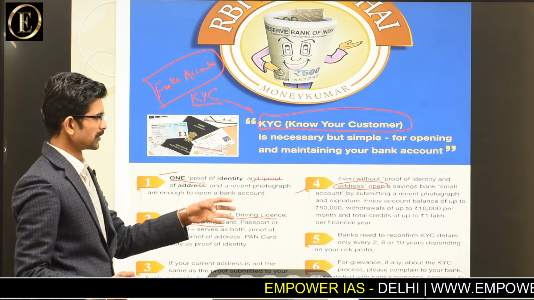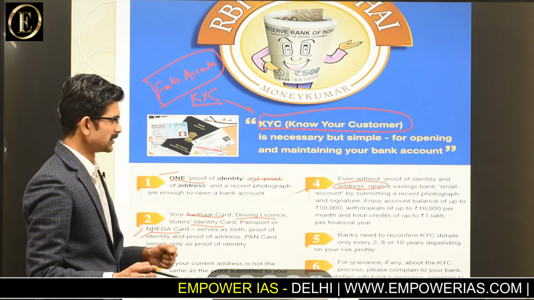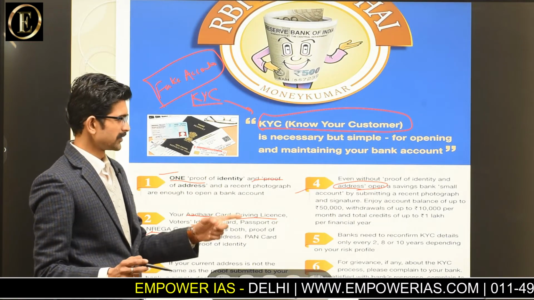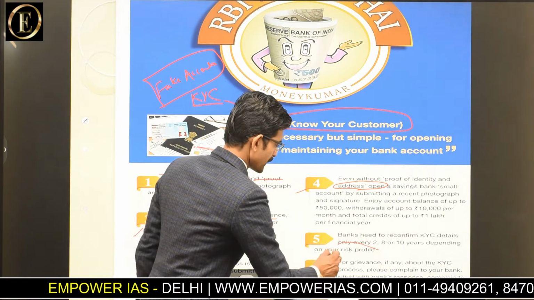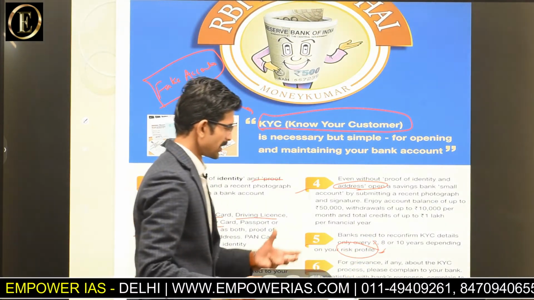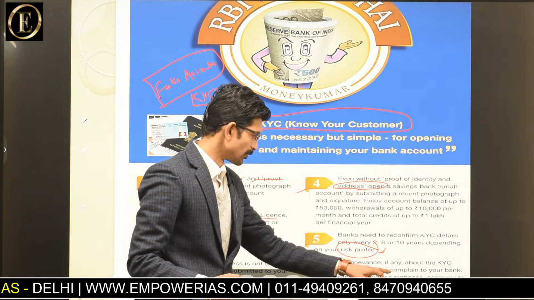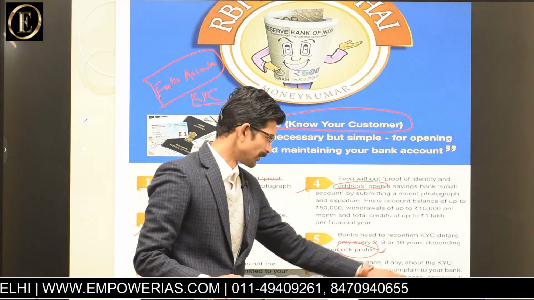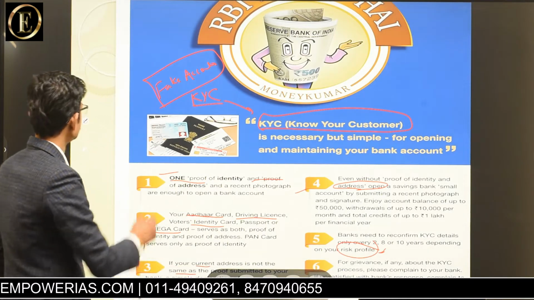about withdrawal of 10,000 per month, and banks need to reconfirm the KYC every second, 8th or 10th year depending on the risk profile. Now the government adjusted this for the risk profiling. For grievances, if any, about KYC process, please complain to your bank. So this is the guideline for the banks.